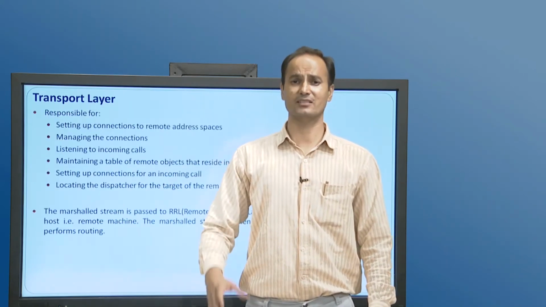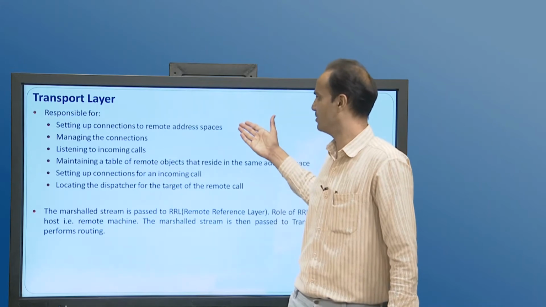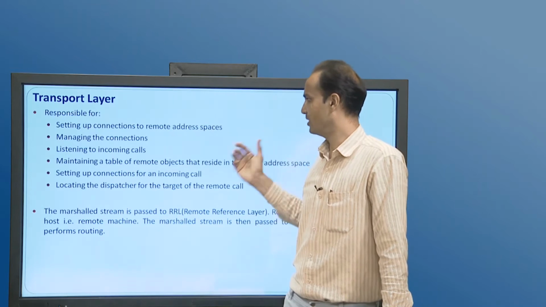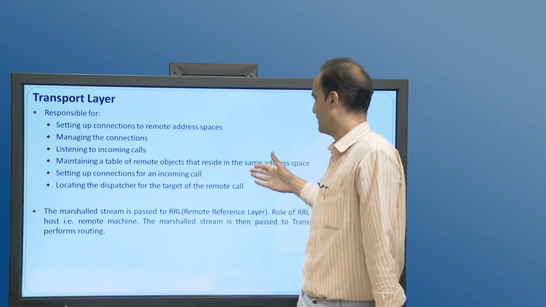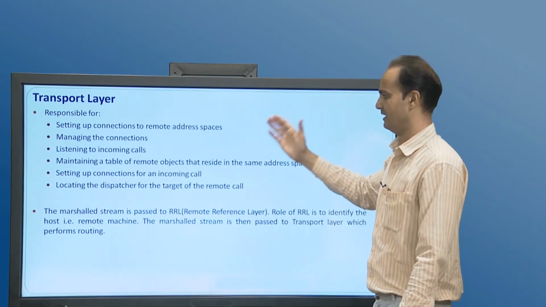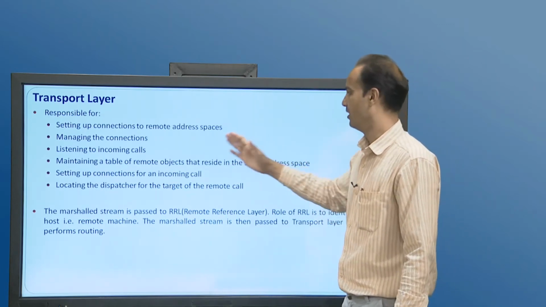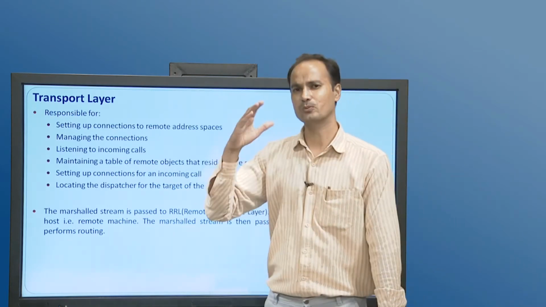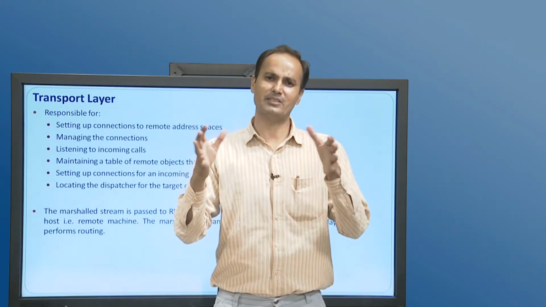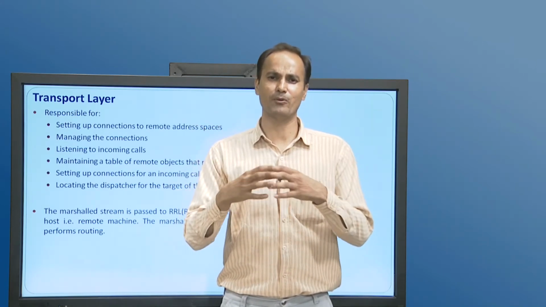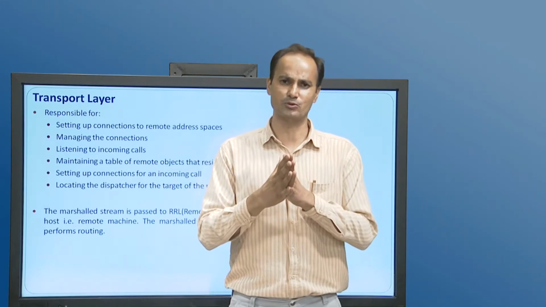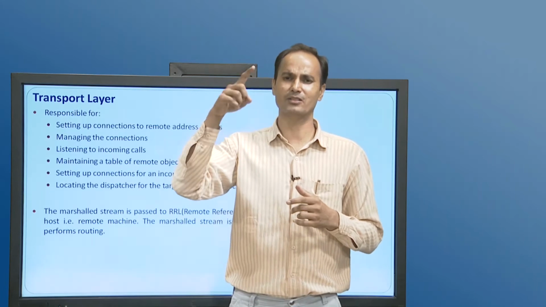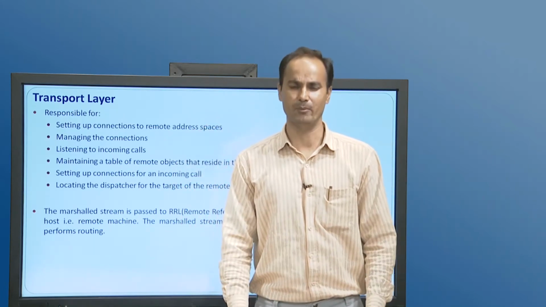Now, the transport layer is generally responsible for setting up the connections to remote address spaces, managing the connections, listening to incoming calls, maintaining a table of remote objects that reside in the same address space, setting up connections for an incoming call, and locating the dispatcher for the target of the remote call. Generally, the transport layer is responsible for establishing and managing the connections and waiting for new requests. All this kind of stuff is managed by the transport layer. So, the transport layer also plays a vital role while performing the whole client-server communication in a distributed environment.